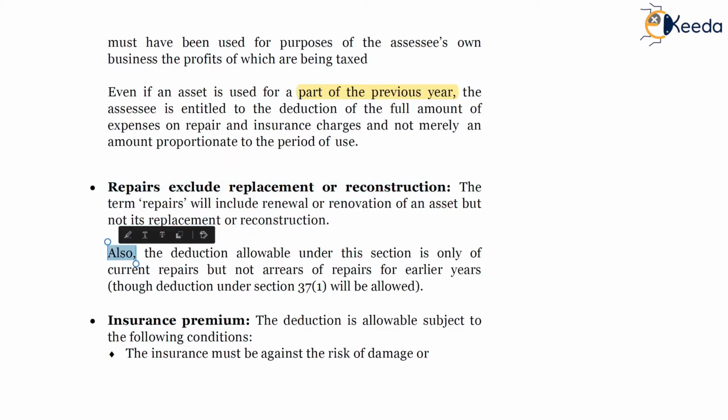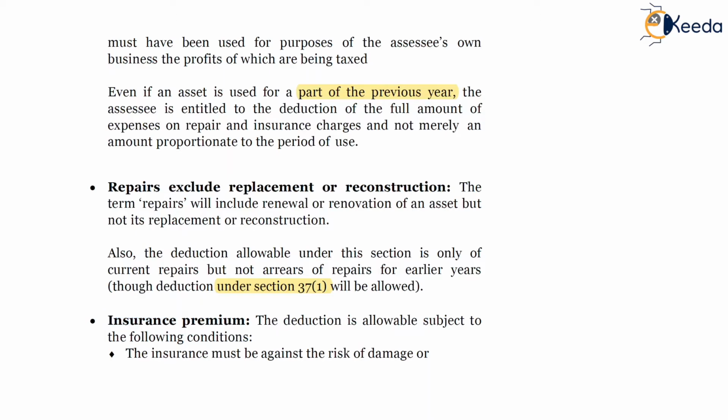Also, the deduction allowable under this section is only of current repairs but not arrears of repairs for earlier years. The arrears of repairs of earlier years will be allowed as deduction under section 37(1) but not under section 31.